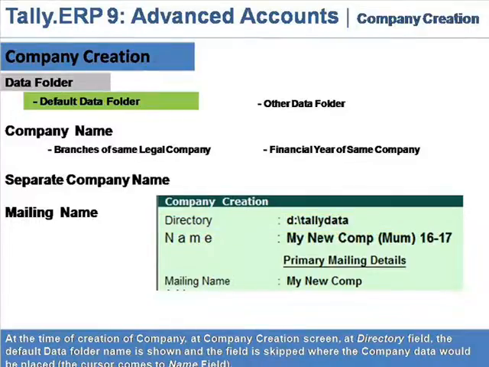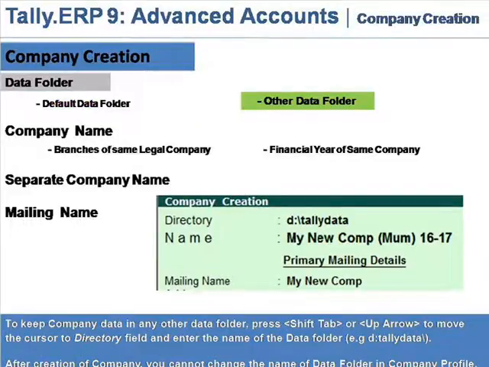Default data folder. At the time of creation of company, at company creation screen, at directory field, the default data folder name is shown and the field is skipped where the company data would be placed. The cursor comes to name field.